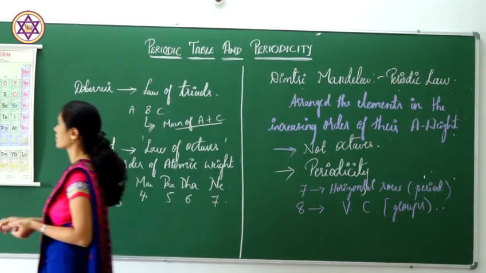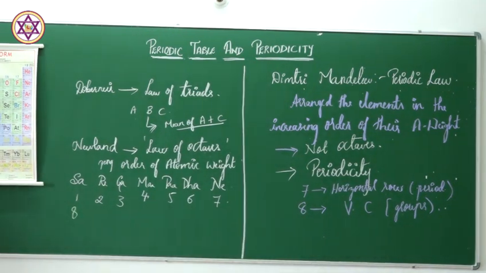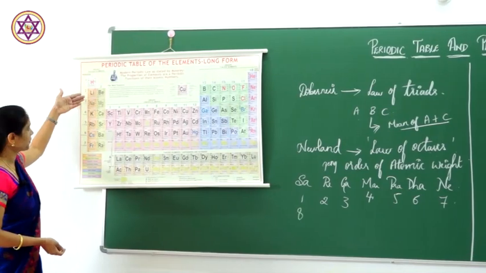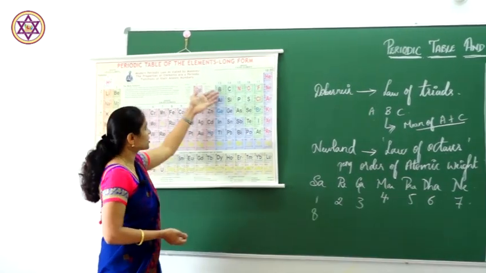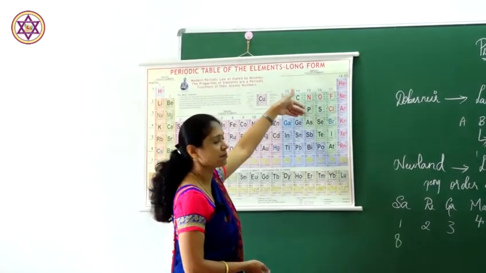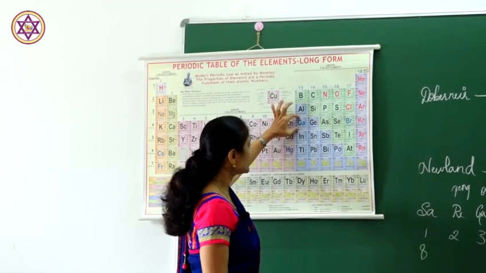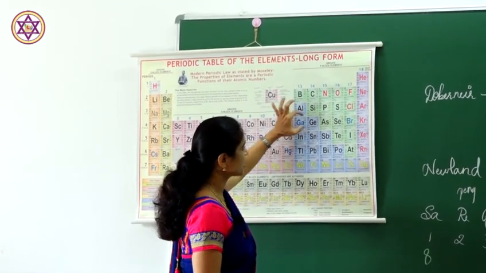If I see here, scandium, or if I take any elements like strontium or aluminium, or if I take aluminium and silicon in the periodic table, he left a gap in between these.